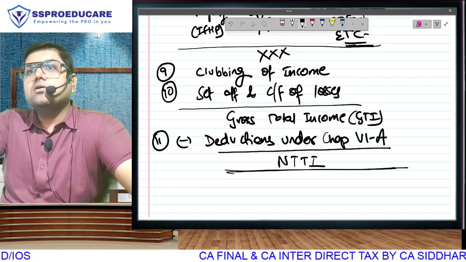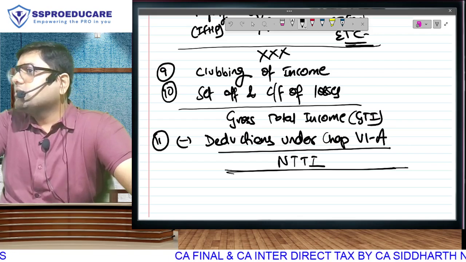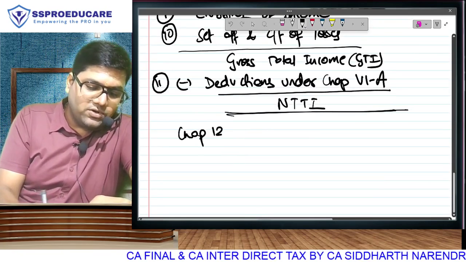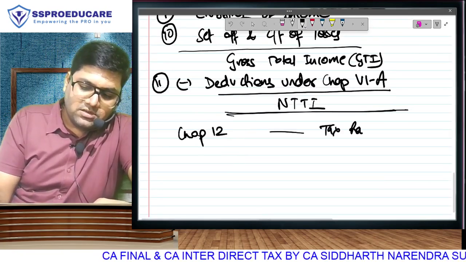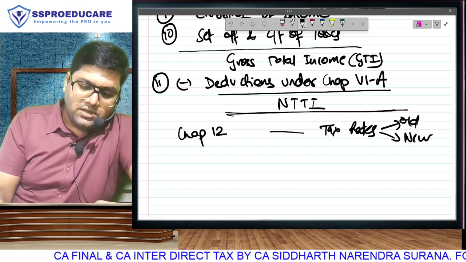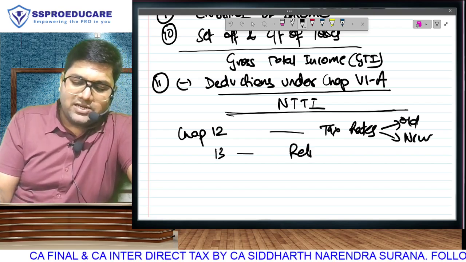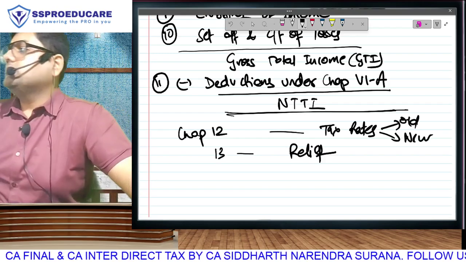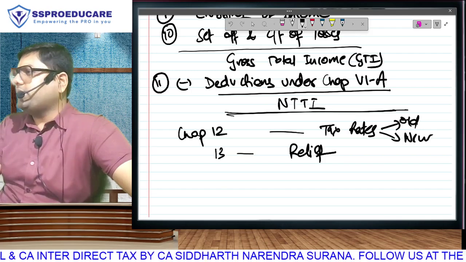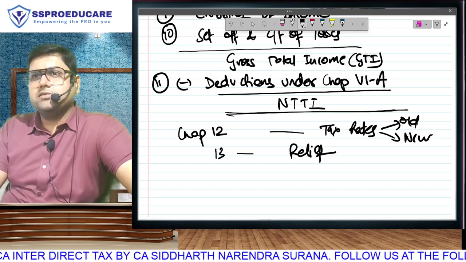Now what? Go and learn tax calculation. So chapter number 12, as I already told you, will give us tax rates, both old rates as well as new rates. Chapter number 13, the tax so calculated, from that we will be giving you some reduction. So we call it relief. Any reduction of tax liability is like a relief only. You have to pay that much less.